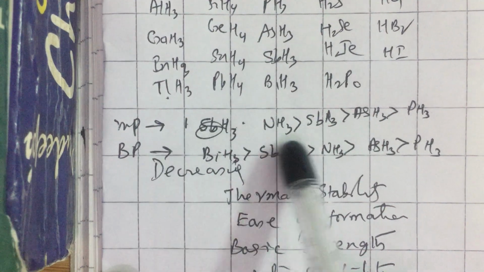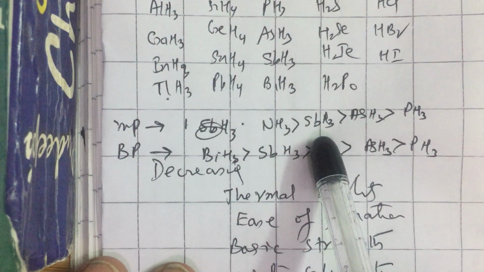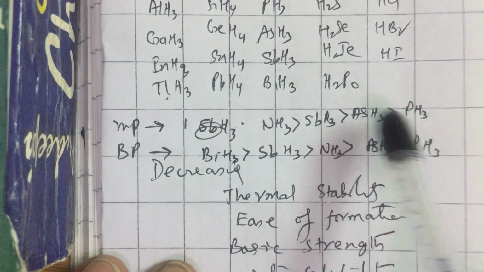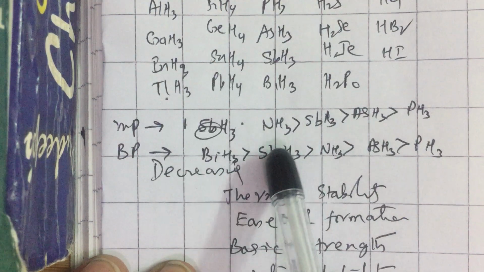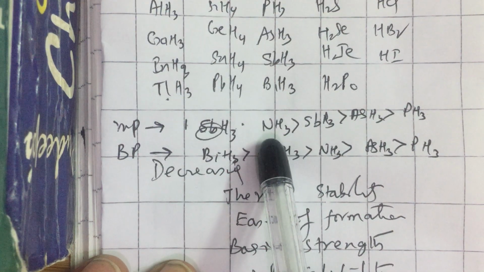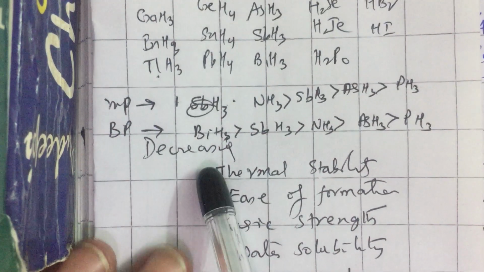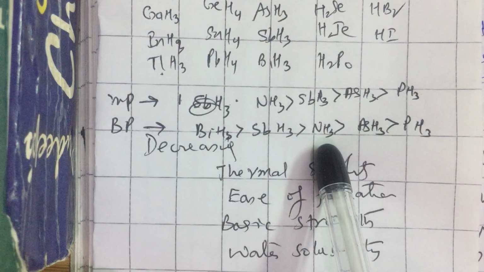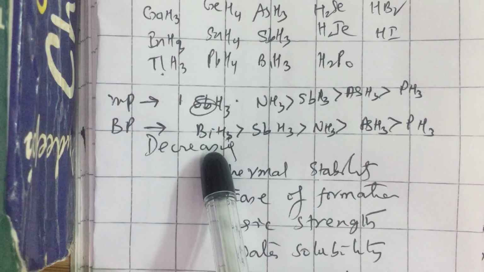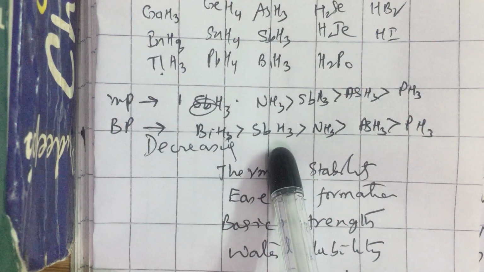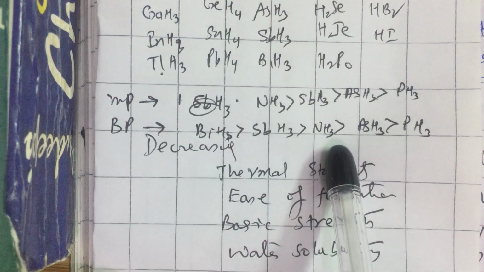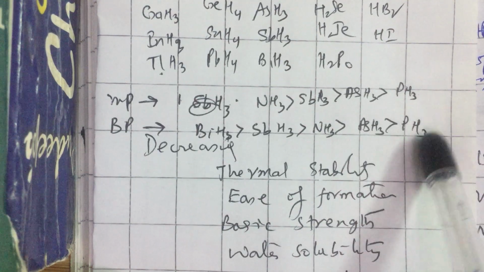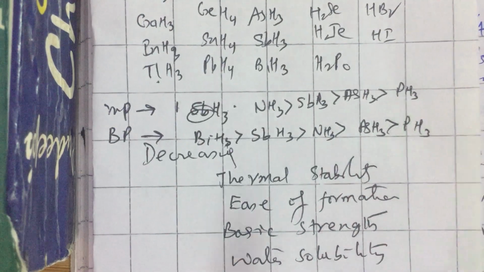The melting points vary like this: ammonia is greater than SbH3 is greater than AsH3 is greater than PH3. Data is not available about the melting point of BiH3. So as far as melting point is concerned, ammonia is highest. But when you look at boiling point, in the liquid state the hydrogen bond strength in ammonia is really less. Therefore, BiH3 has a higher boiling point than SbH3. SbH3 has a higher boiling point than ammonia, which is more than AsH3, which is more than PH3. PH3 is least. So this is a variation.